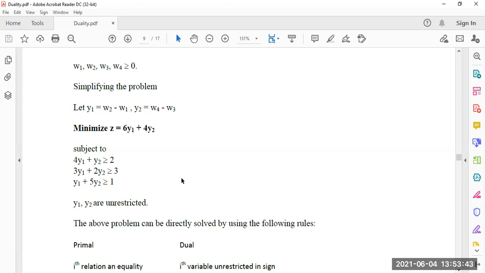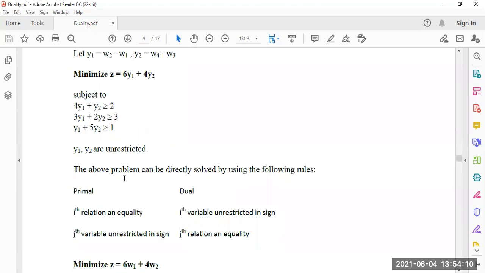You can make the plot as in the graphical method, which is already done here. If you go for the graphical method, it will be clearly understood that it is not restricted. So y1 and y2 are unrestricted.